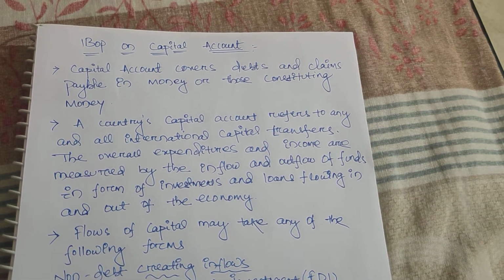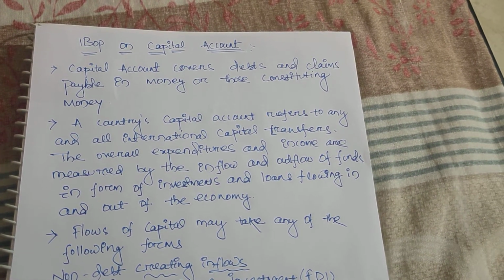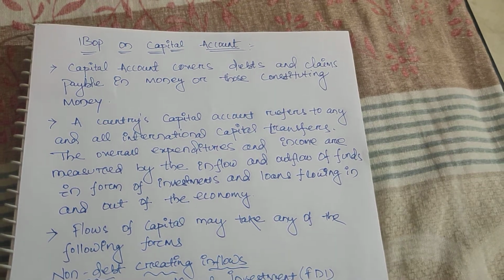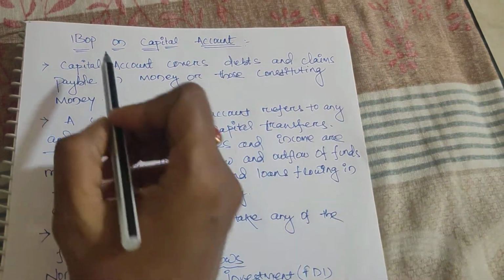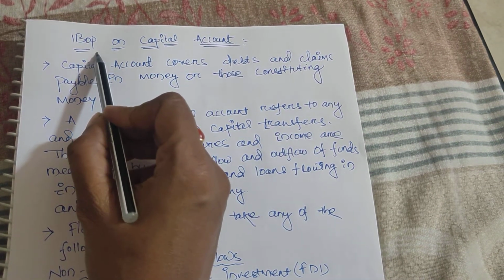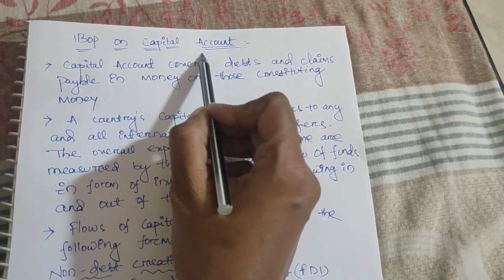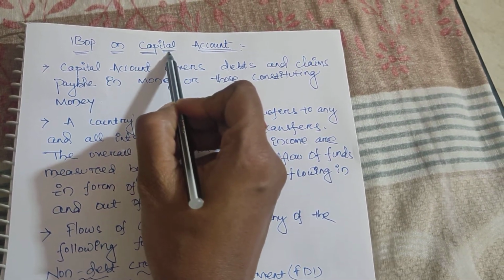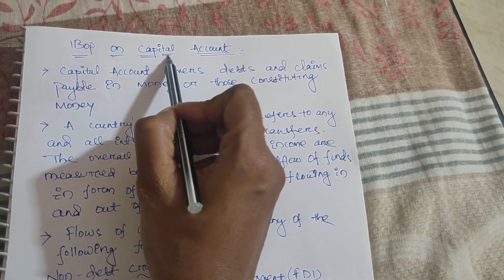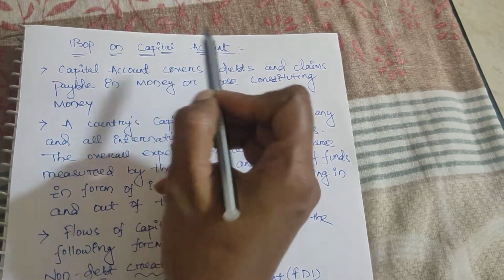So balance of payment, the first video I took as normal. Second was part 1, and this one will be part 3, but video wise it will be the third video. As we see from the name, balance of payment on capital account, capital basically relates to money. Get it? So what is capital account?